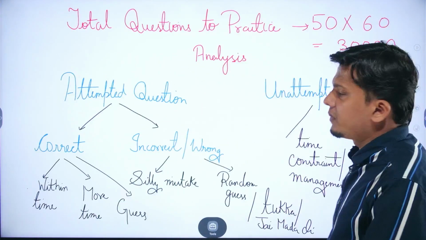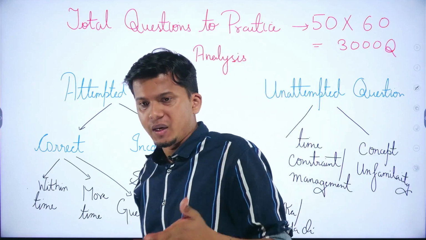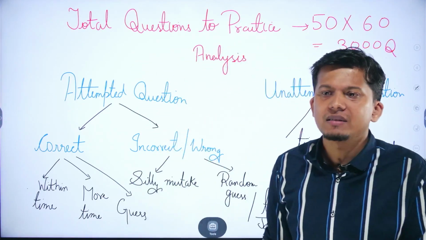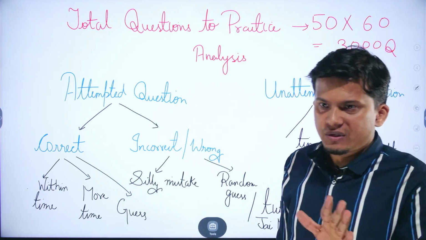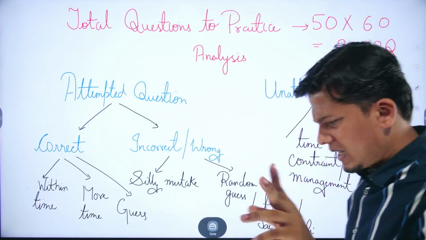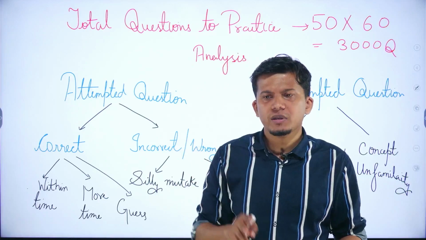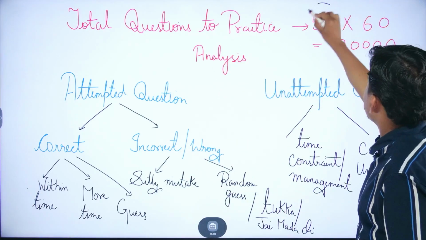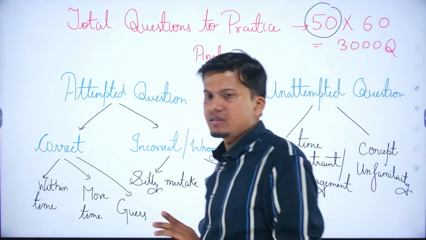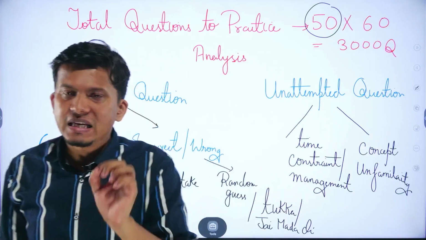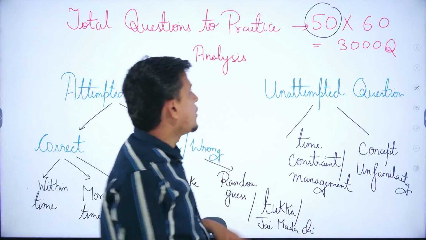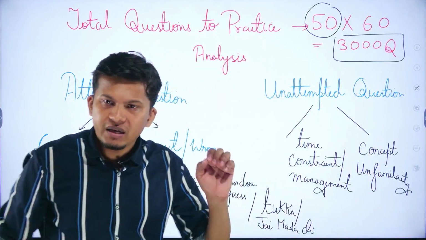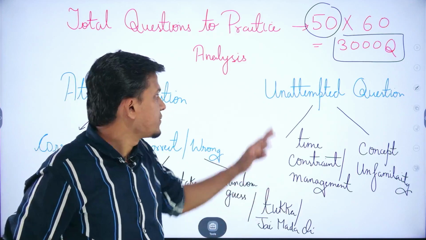Now if I talk about how much practice is required to maximize score or to attain the full marks in reasoning section. So first of all, reasoning is just a game of 2 months. You hardly need 2 months, that is 60 days. So if we just practice 50 questions each day for the next 2 months, that is if you solve 3000 questions based on all the topics of reasoning, you will be covering the whole sections of reasoning.